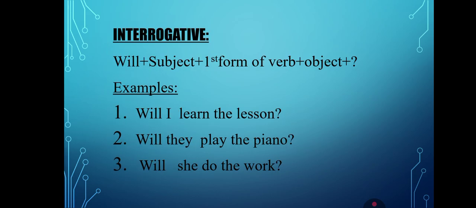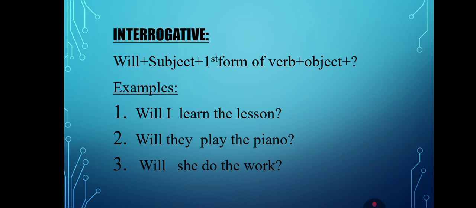Now the last one is interrogative sentences. In interrogative sentences, all of you know that we make a question. For that purpose you need to shift the helping verb will first, then subject, then base form of verb, then object, and in the last don't forget to put the question mark. Let us see some examples. I will learn the lesson. It was affirmative, and when we have changed it into interrogative, it has become will I learn the lesson.